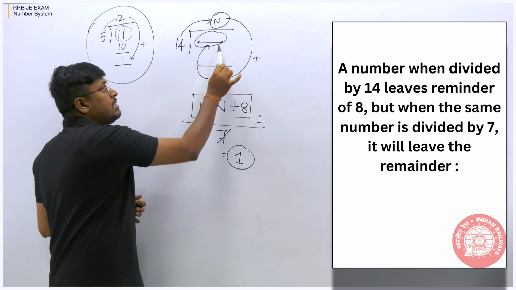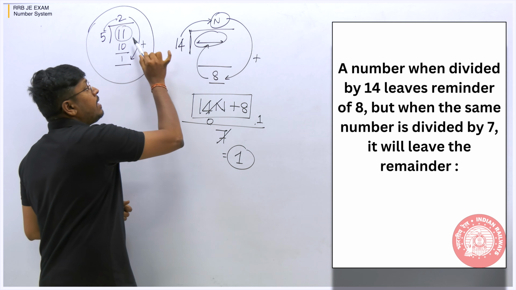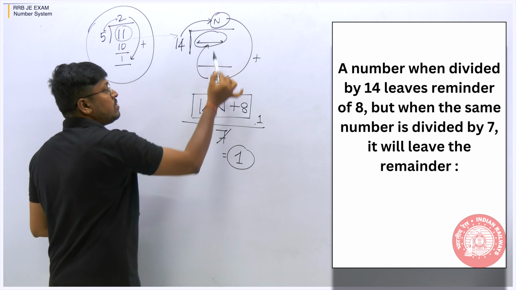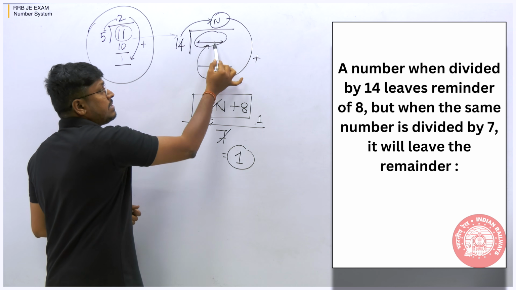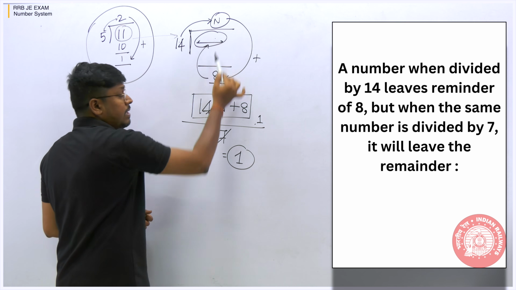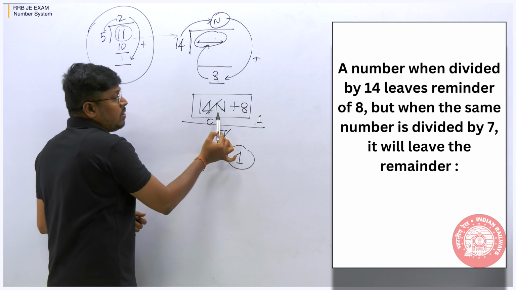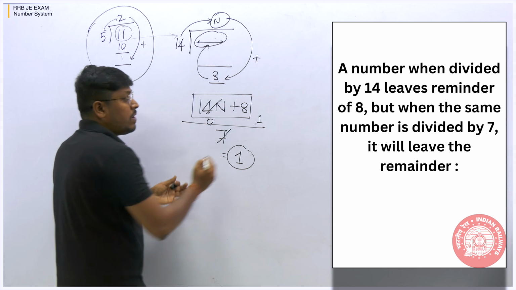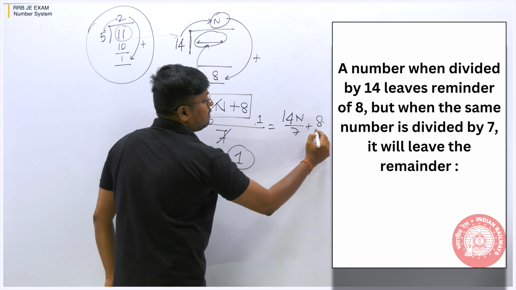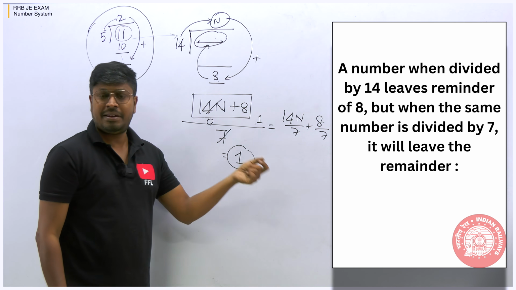So the concept here is, initially we have to find what the number is. For finding the number only, I have told you this logic. So 14 into n, when you multiply these two numbers and add 8, the result will be this number. So 14n plus 8 is this number. So when this number is divided by 7, what is the remainder? We don't know what n actually is. So what we are going to do is split this into 14n divided by 7 plus 8 divided by 7. Both are the same, right? Instead of dividing the total, we can divide it separately, both are the same.